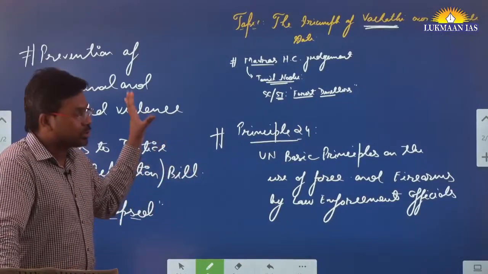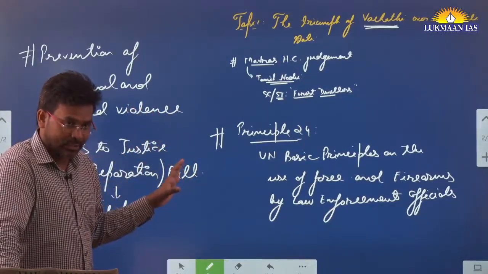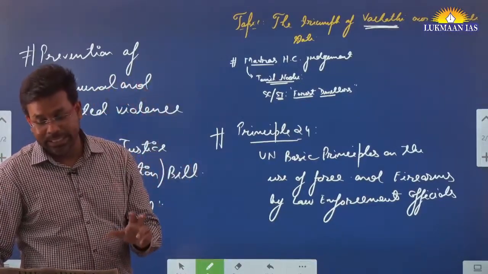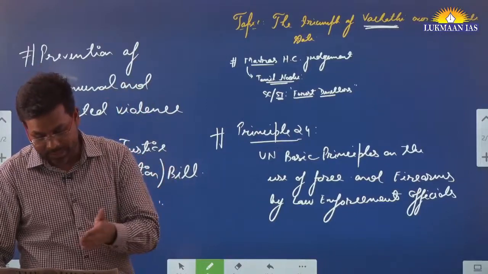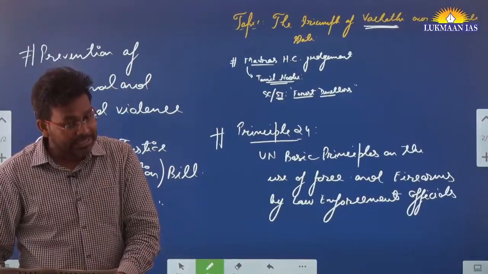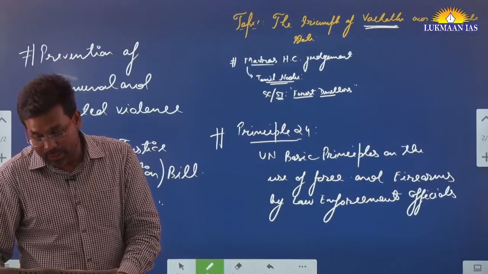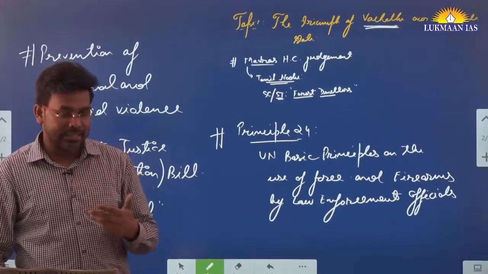Okay, so it is a gross violation of human rights. That's why they have referred to some cases outside India. For example, they have mentioned the UN basic principles on the use of firearms. They have talked about a case from South America. They have talked about many other cases also.